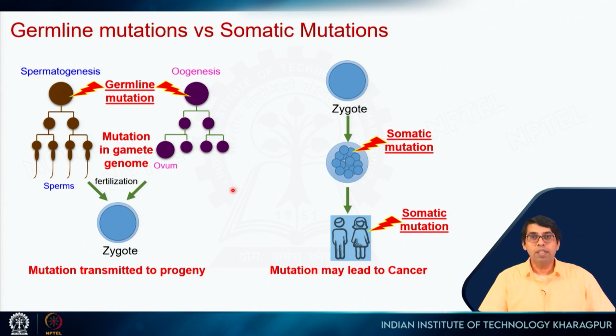Now, we have seen that there are two types of cell division, one is mitosis, one is meiosis, right. So somatic cells undergo mitosis. In this case, if a mutation happens, then that can cause cancer, but it will be in the same person, right. But if this mutation happens during meiosis in the germline cells like the sperm or the ovum, in that case, it will be passed on to the next generation. So in this case, the mutation will be transmitted to the progeny, that is the next generation.